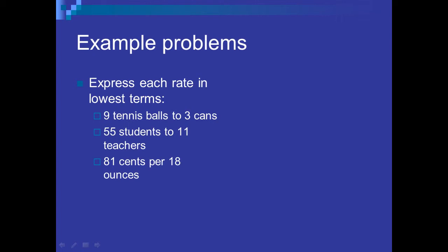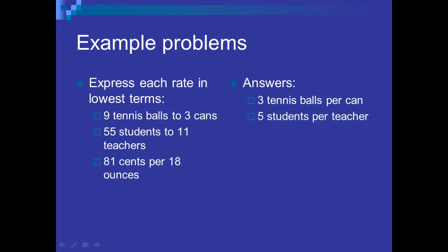So your answers are as follows. If I divide 9 by 3, I get 3. Therefore, I have 3 tennis balls per can. Again, the units are critical here. If I have 55 students and 11 teachers, that gives me 5 students per teacher. If I have 81 cents for an 18-ounce can of tomato sauce or anything like that, it's really 4.5 cents per ounce. That is our unit price.